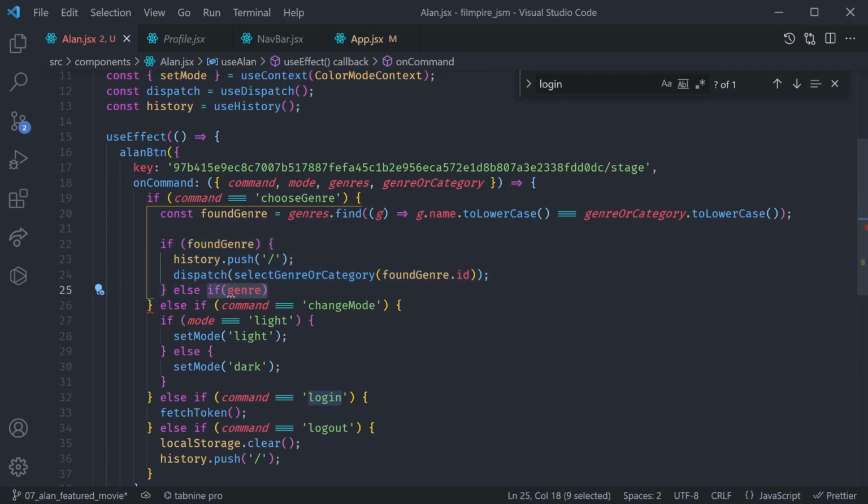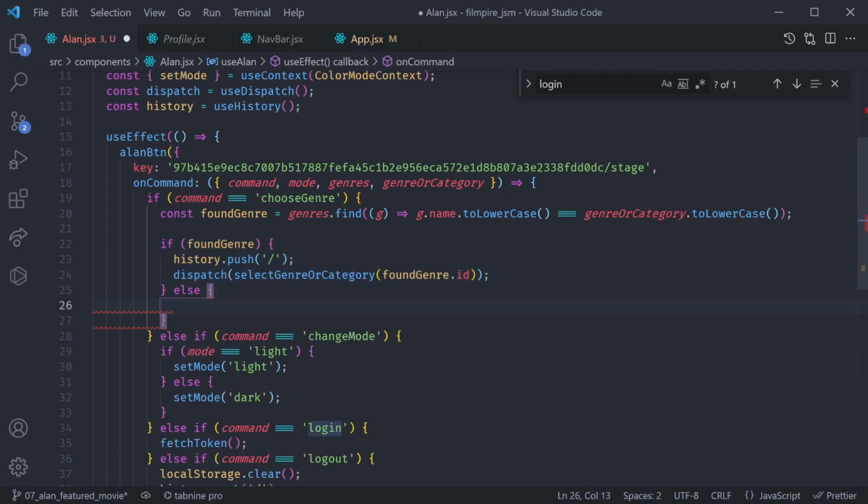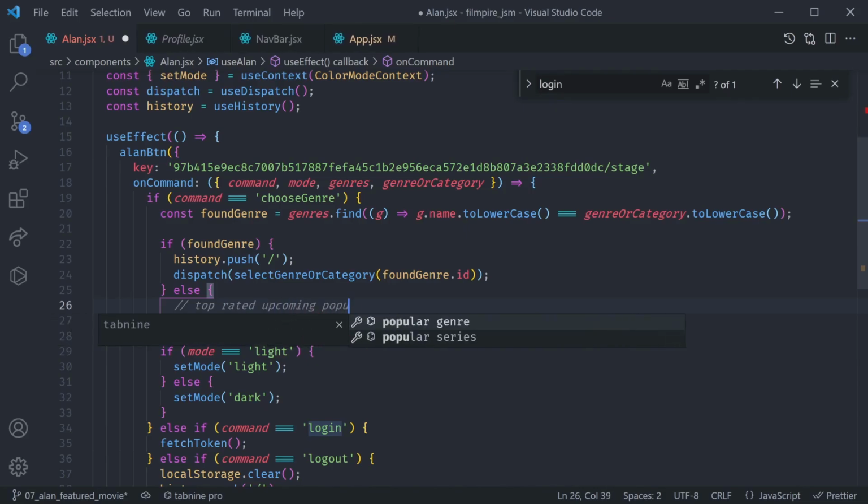But else, if it's not a genre, and in this case, there are three possible options: top rated, there's also the upcoming, popular. The second two options are fine, but the first one has a space in between, so it's not going to be read correctly.